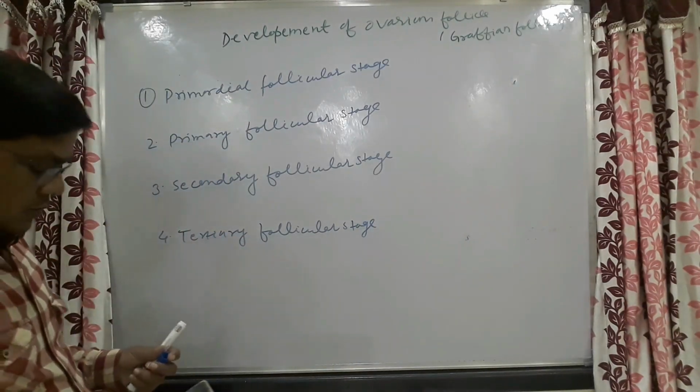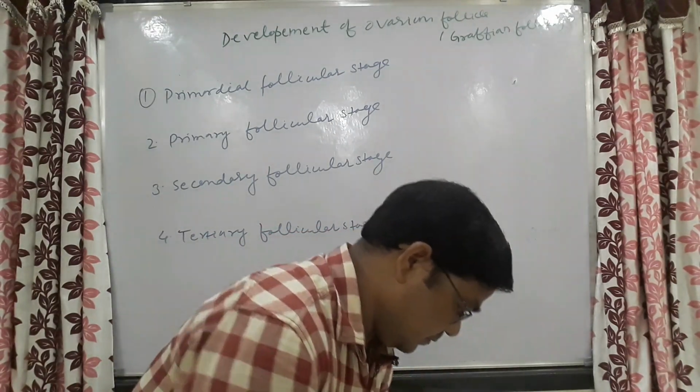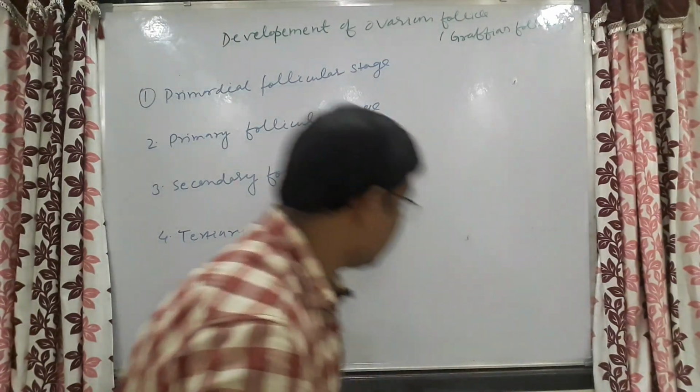These are the stages of the ovarian follicle.